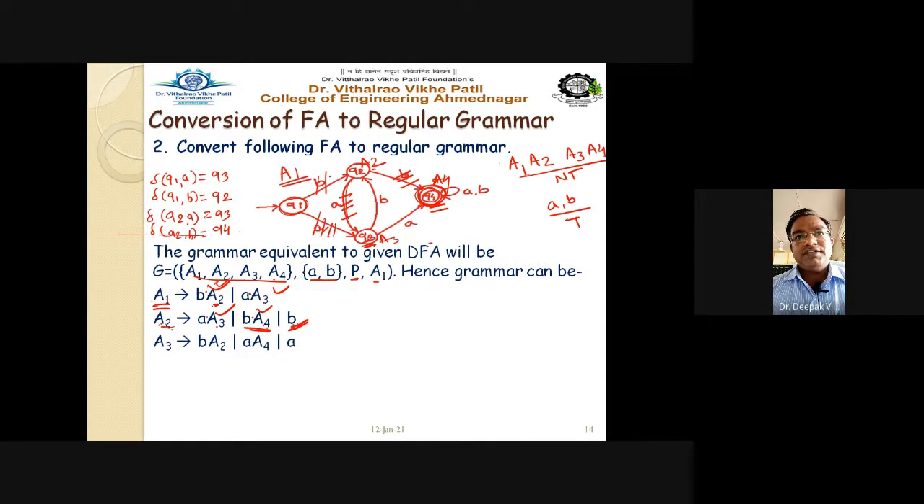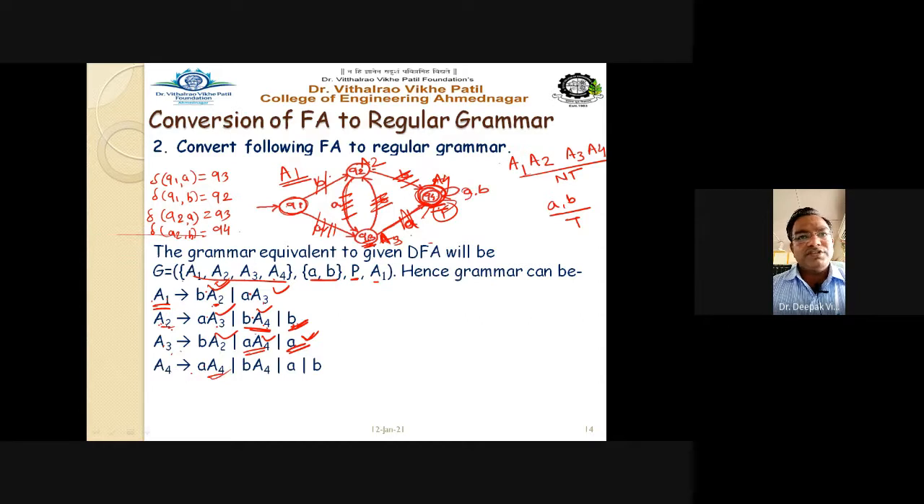Now next, A3. Consider this A3 state. A3 on input A goes to Q4 state, and A3 on input B. So these two transitions we have written correctly as rules. And one more rule is written, that is small a: A3 gives small a. So A3 gives small a to the final state. Since Q4 is the final state, we have separately written this terminal here, right?